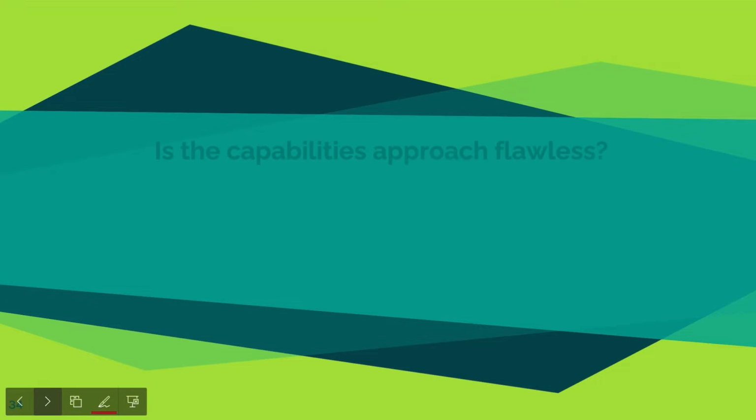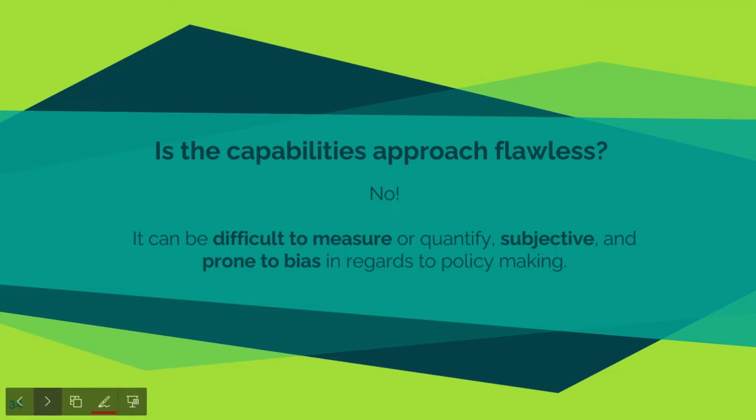The capabilities approach is not perfect. It can be difficult to measure because of how abstract it is, but using a measurement method based on functionings can make it much more applicable to our society. It can also be subjective. Policymakers might be biased and consider some capabilities to be more important than others, or some not relevant at all, based on their own personal thoughts.